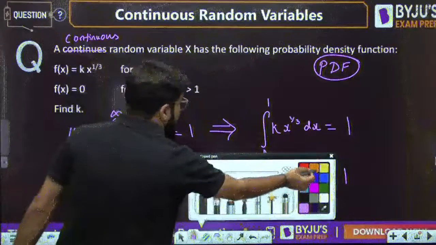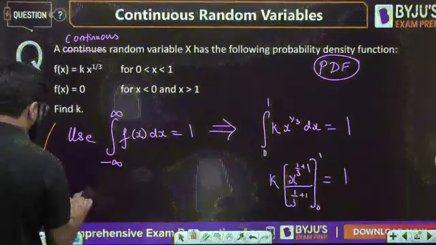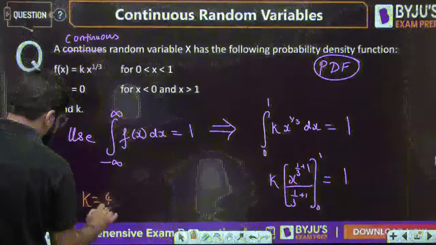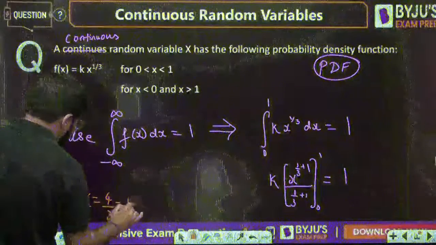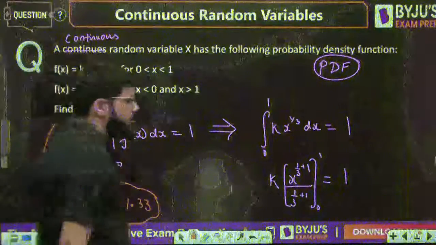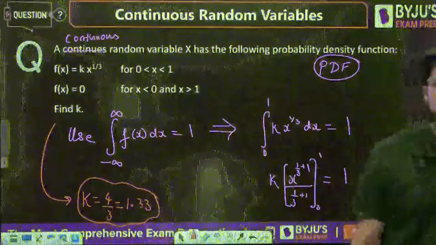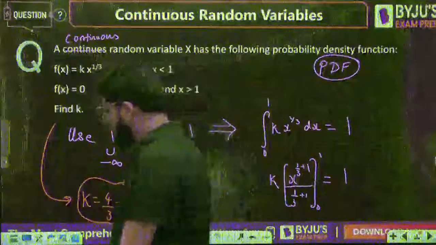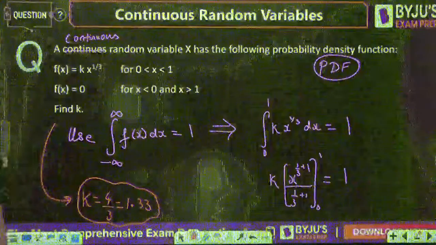It's a numerical answer type. No options are mentioned. So k is 4 by 3, or as a numerical answer type, it should be 1.33 as the final answer. Yes, correct answer, Shweta. The final answer is 4 by 3.